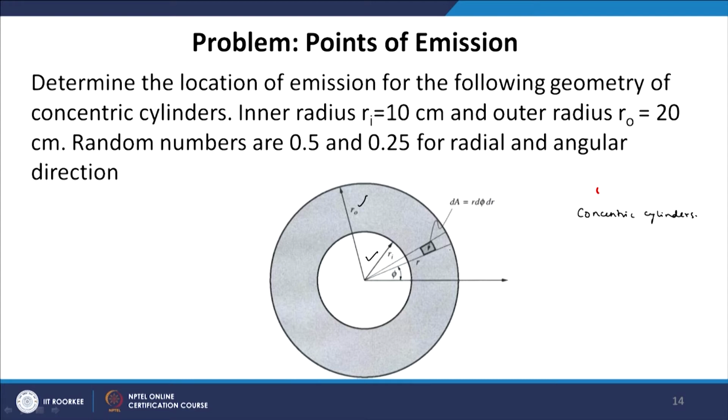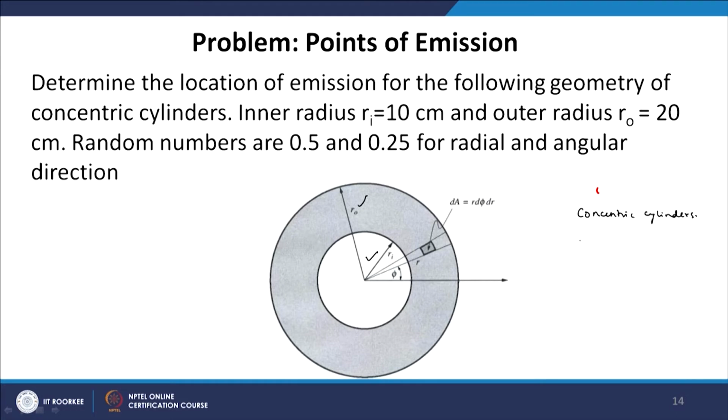Now, we have to repeat this process in a Monte Carlo procedure for a large number of randomly selected photons, but in this example we will just do it for a single photon. The value of the random number in the radial direction is 0.5 and in the angular direction r phi is equal to 0.25. With these two random numbers given, we have to find the location r and phi of the point of emission. Let us call this point P, and we have to find the location of P as a function of r and phi.